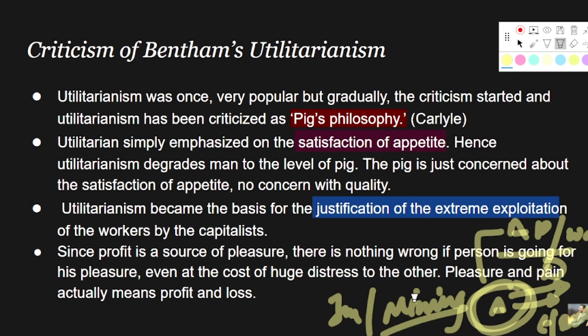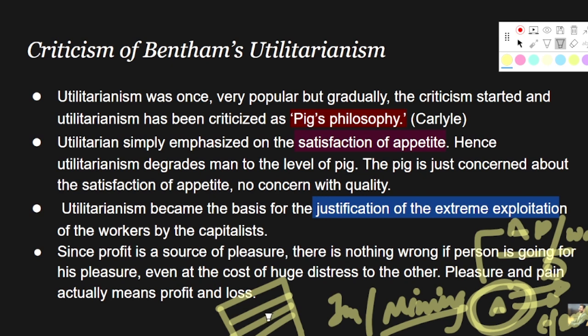So this was the situation during his time. People were so concerned about pleasure that they ended up neglecting the distress which was the outcome. The working class used to live in a single apartment in a very congested manner. People ended up having a lot of chronic diseases like asthma and so on due to that congestion in Britain.